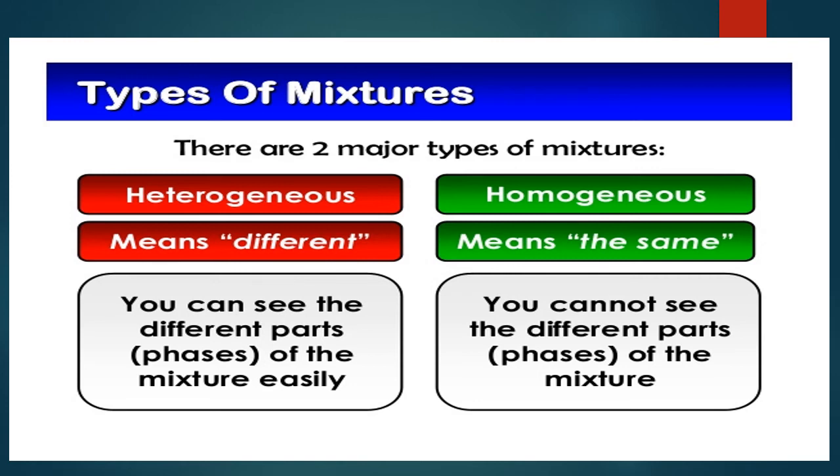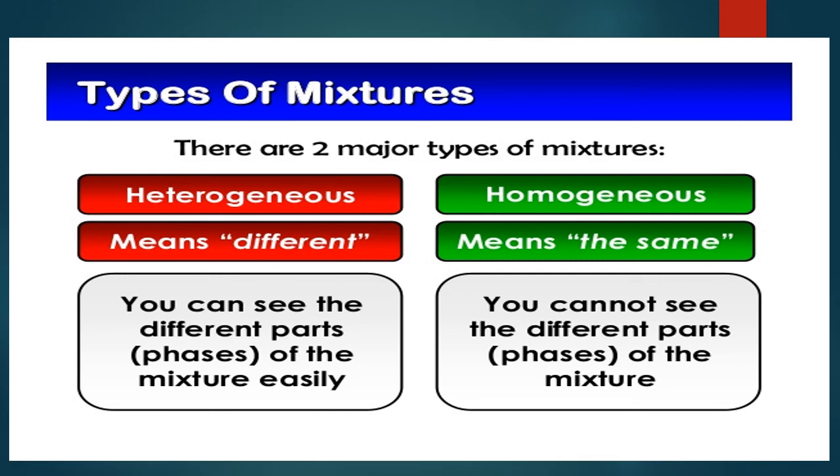Now we will move on to the mixtures. You know that mixtures are substances containing two or more kinds of particles in an indefinite ratio. Mixtures can also be classified into homogeneous mixture and heterogeneous mixture. Here the homogeneous means the same phase. The two kinds of particles exist in the same phase. That means in one phase.